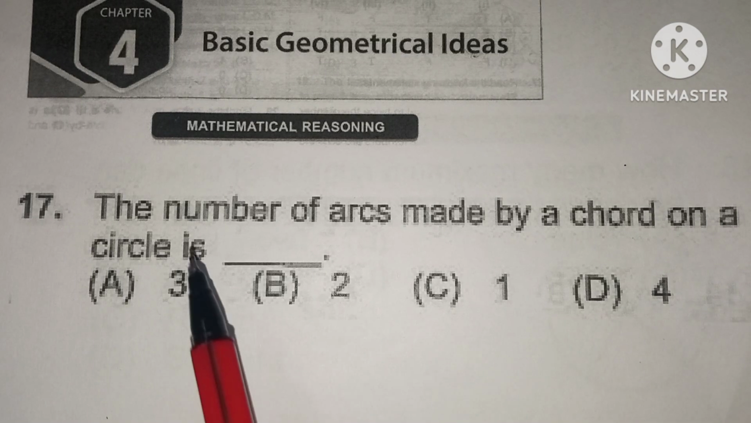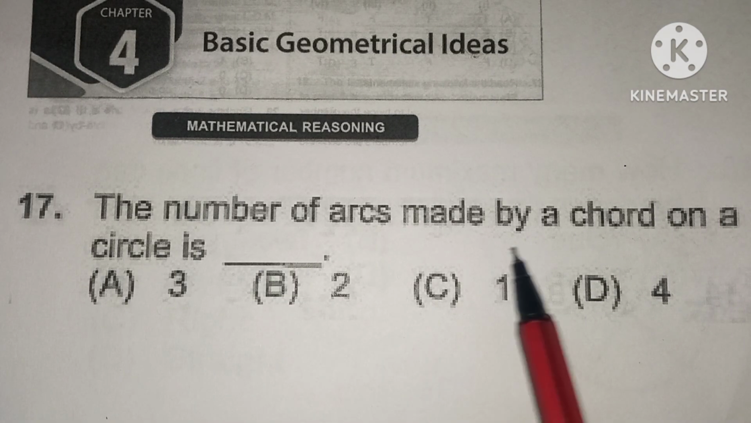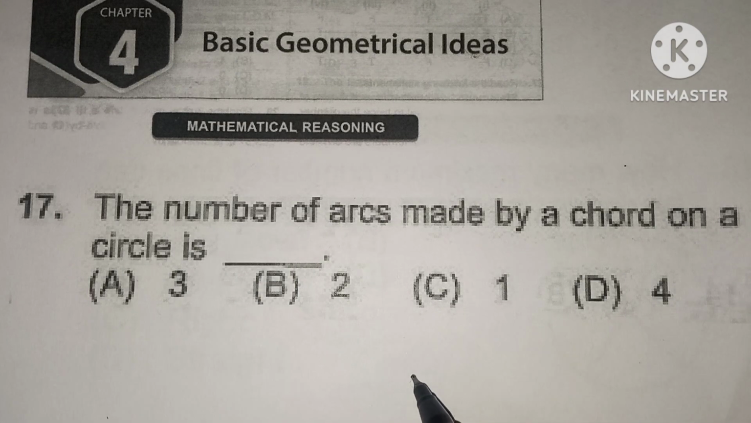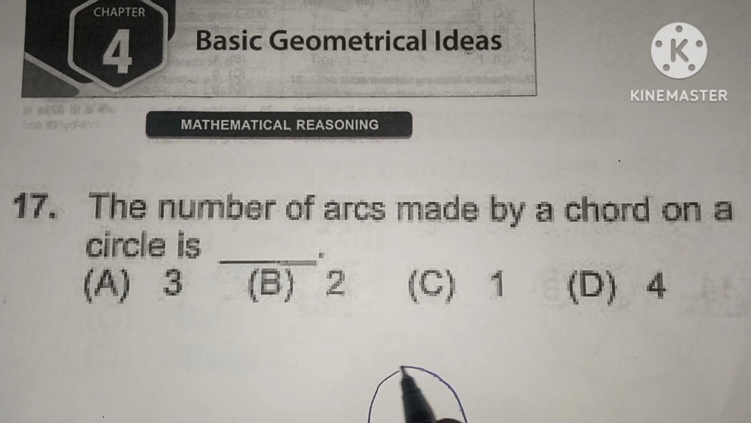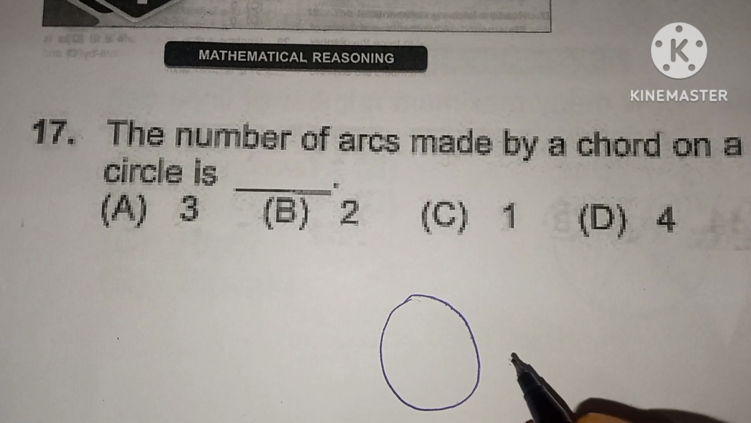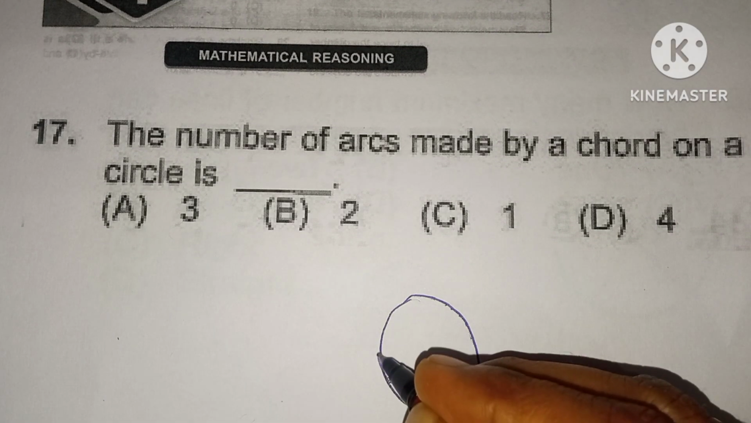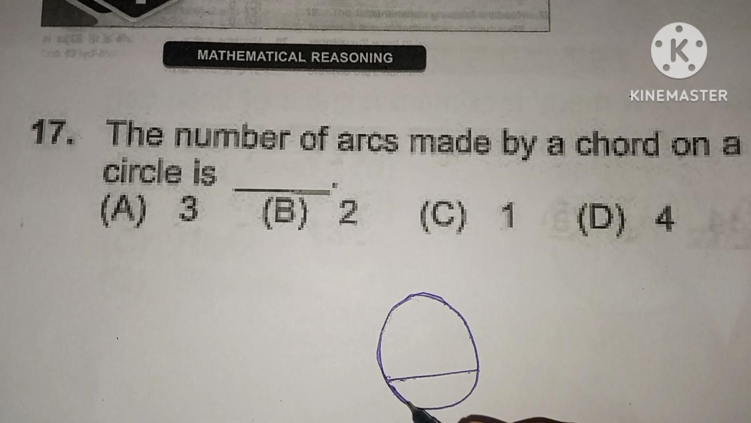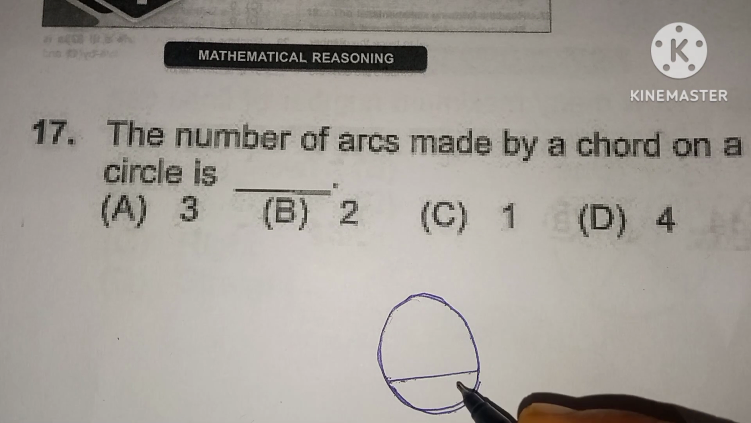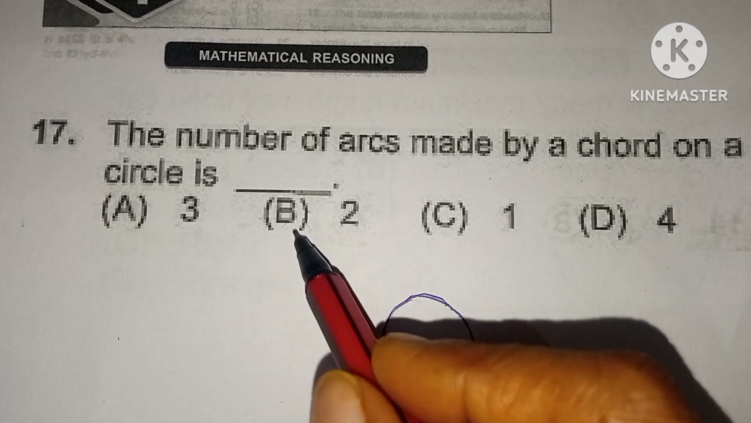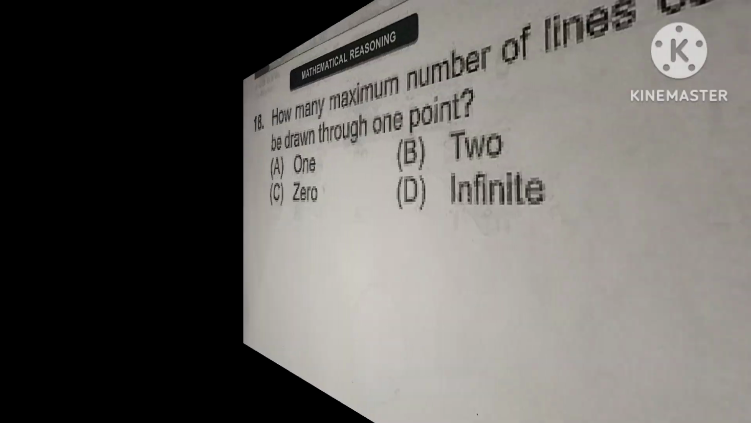17th question. The number of arcs made by a chord on a circle is dash. Here this is the circle and this is the chord. This is one arc and this is another arc. So the number of arcs made by a chord on a circle is 2. Option B is the correct one.